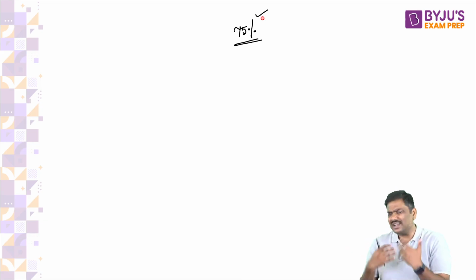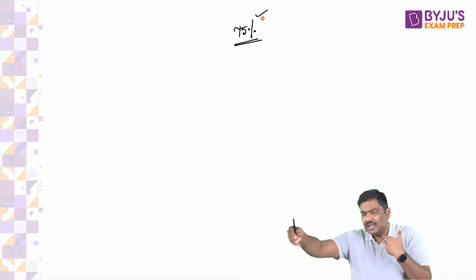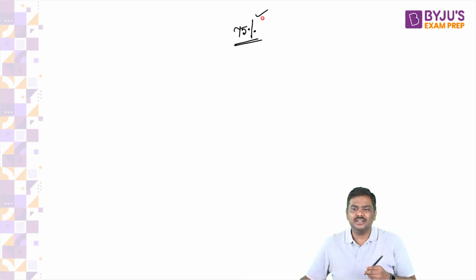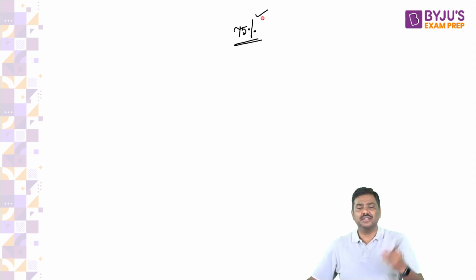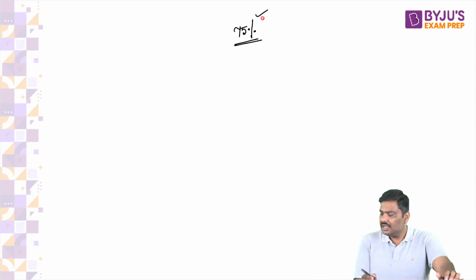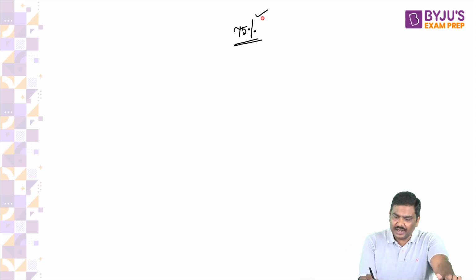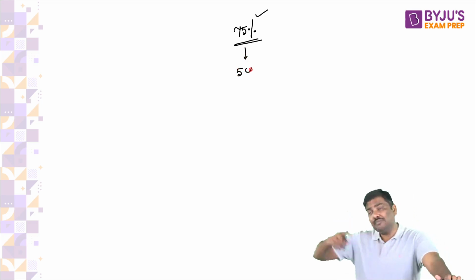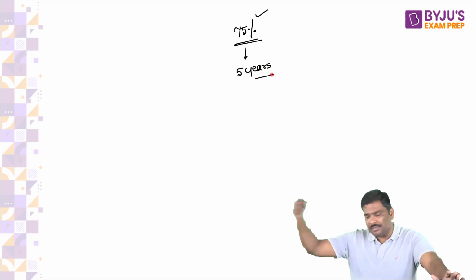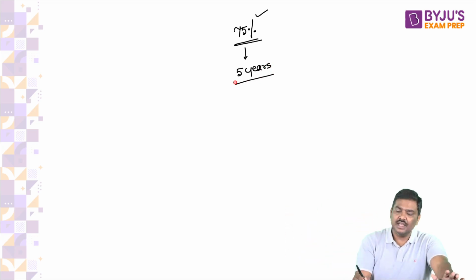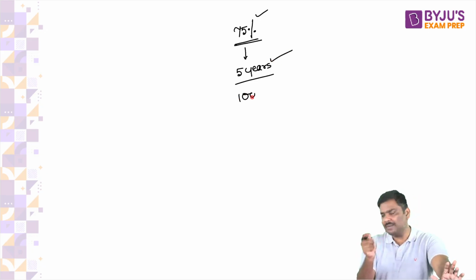So the states are concerned: if I give away the power and I want to earn more taxes, I alone cannot do anything in the GST Council. So I'm worried about my tax revenue collection. In order to address this, the central government announced that for 5 years from the implementation of GST, I will give you 100% compensation. 100% compensation shall be provided.